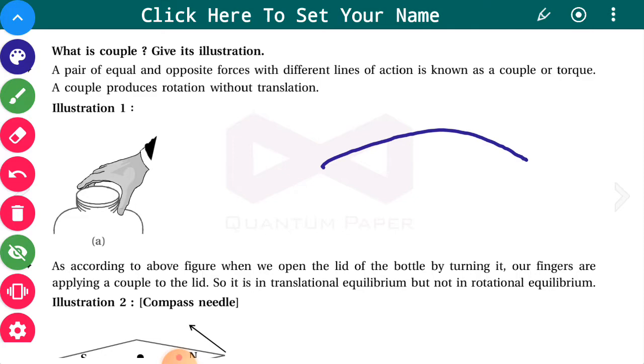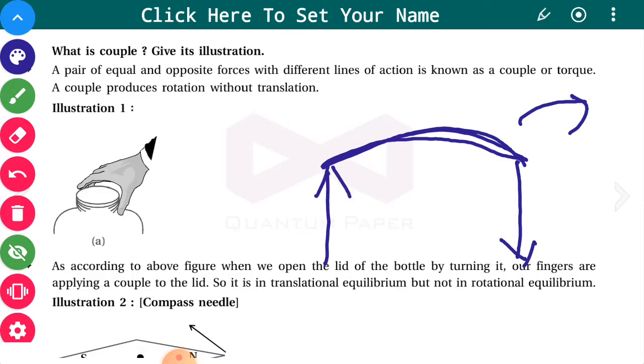Try to understand: when the handle of the scooter is there and you want to go this side, you pull this handle towards you and push the other side of the handle away from your body. So it will rotate like this and it will give you the right turn. Try to understand, these are the two forces which are giving the torque, which is known as couple of the torque or couple, which is produced here.